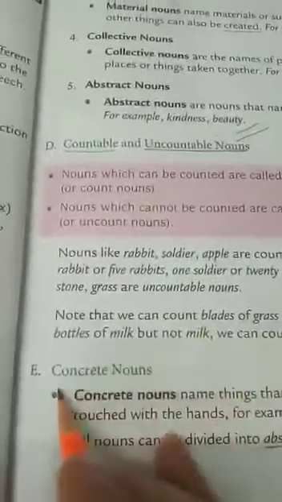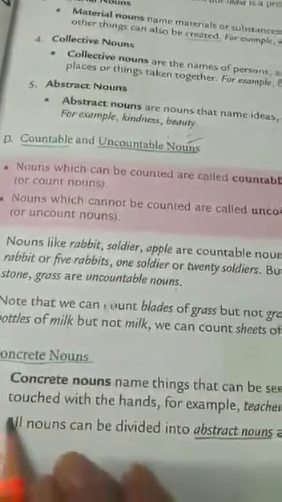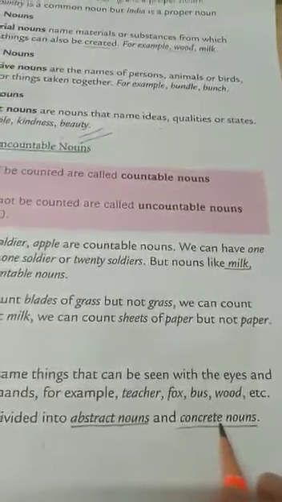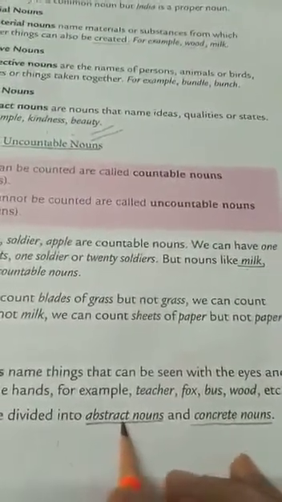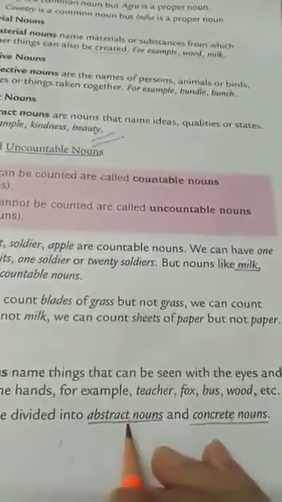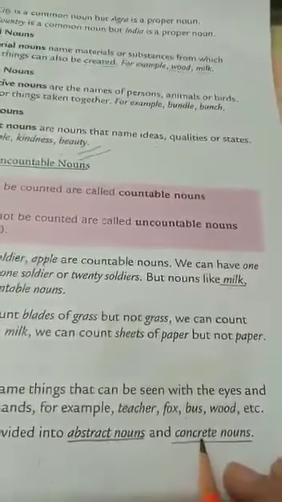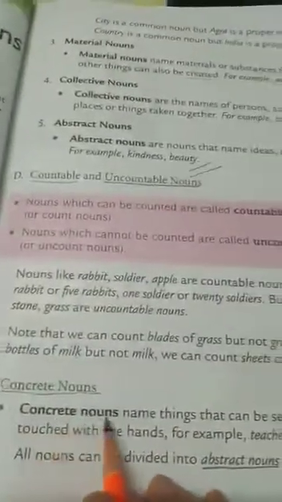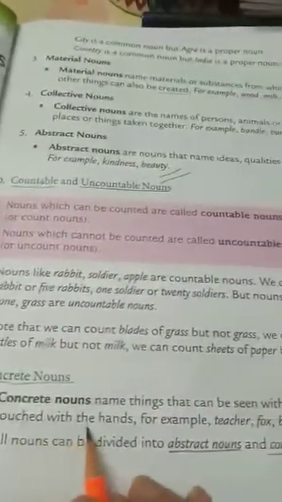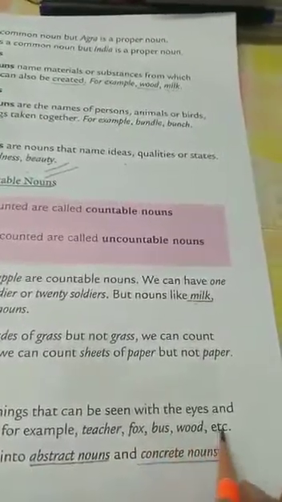Now we come to concrete nouns, children. What are concrete nouns? Nouns are of two types, abstract nouns and concrete nouns. I taught you abstract nouns: nouns which you cannot see and cannot touch, but you can feel. But concrete nouns, you can touch and see. Concrete nouns name things that can be seen with the eyes and touched with the hands. For example, teacher, fox, bus, wood, etc.